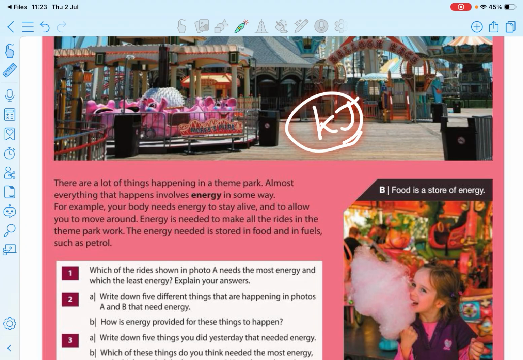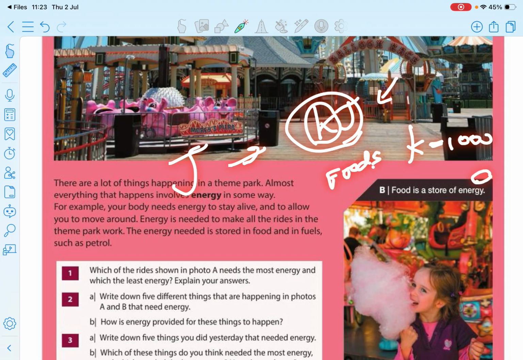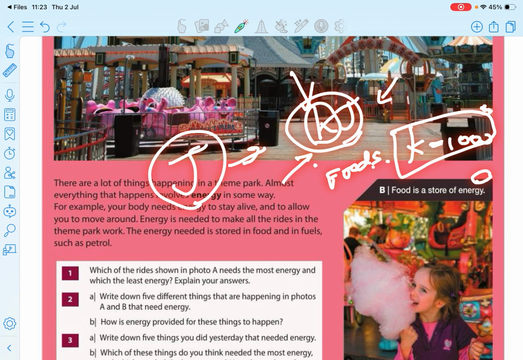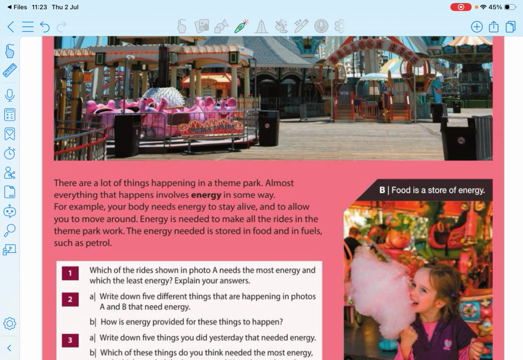So I mentioned the unit is the joule. So what is a kilojoule? You know that kilo, this is simply k, means 1000. Kilojoules are used for food, when we measure energy in foods, because the energies in foods are large numbers. To make it easier to use, we use kilojoules. That is not the SI unit. The SI unit is the joule; we use a prefix to deal with it easily.